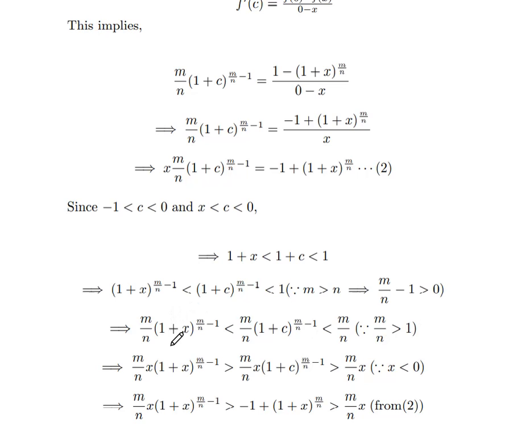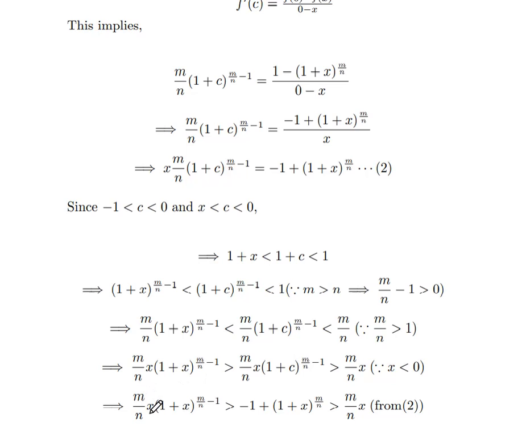So (m/n)(1+x)^(m/n - 1) is less than (m/n)(1+c)^(m/n - 1) is less than m/n. Here we multiply m/n with the whole inequality. And here x is less than 0. When we multiply with x, the inequality changes from less than to greater than. So (m/n)x(1+x)^(m/n - 1) is greater than (m/n)x(1+c)^(m/n - 1) is greater than (m/n)x. Since x is less than 0, the inequality is changed.